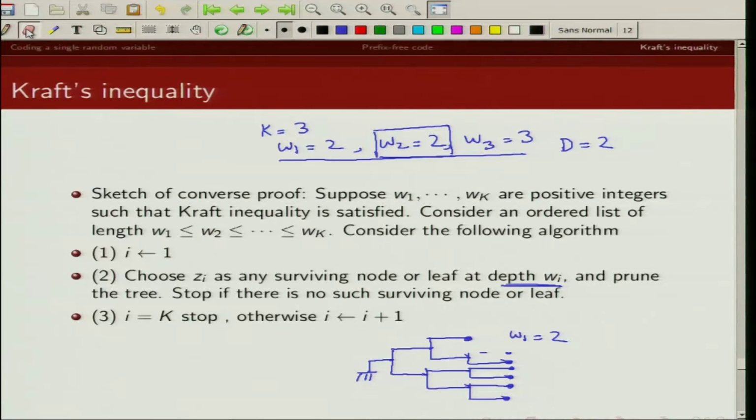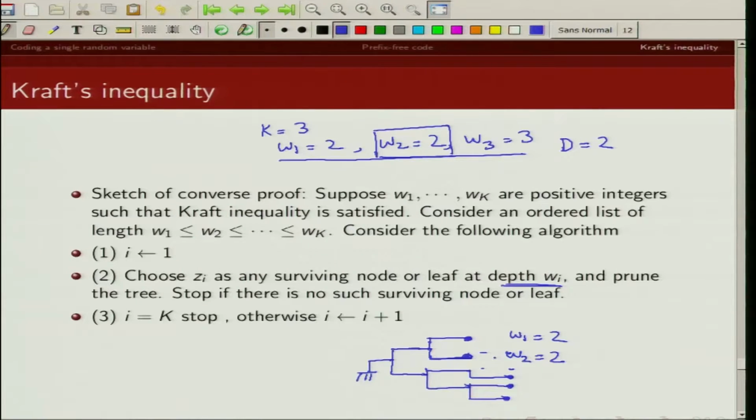Again I start from the root, go here 1, 2, and I delete the leaves below this. So I deleted those 2 leaves which were starting from this node.